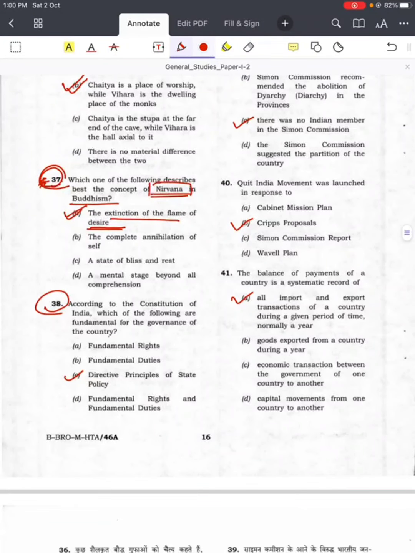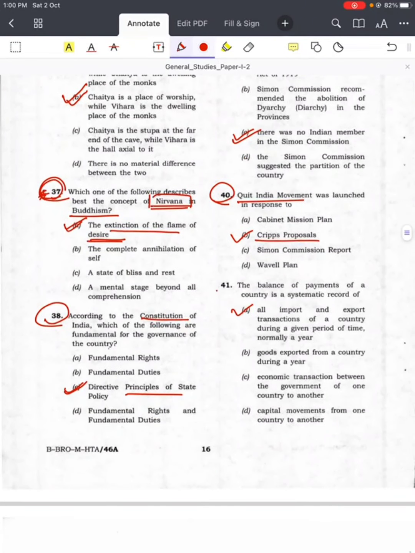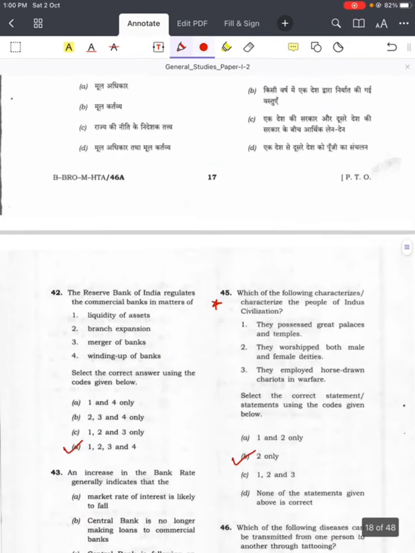Question number 38. Constitution. Answer is C. DPSP. Question number 39. Simon Commission. Answer is C. Question number 40. Quit India Movement, Cripps proposals. Question number 41, balance of payment. Answer is A.